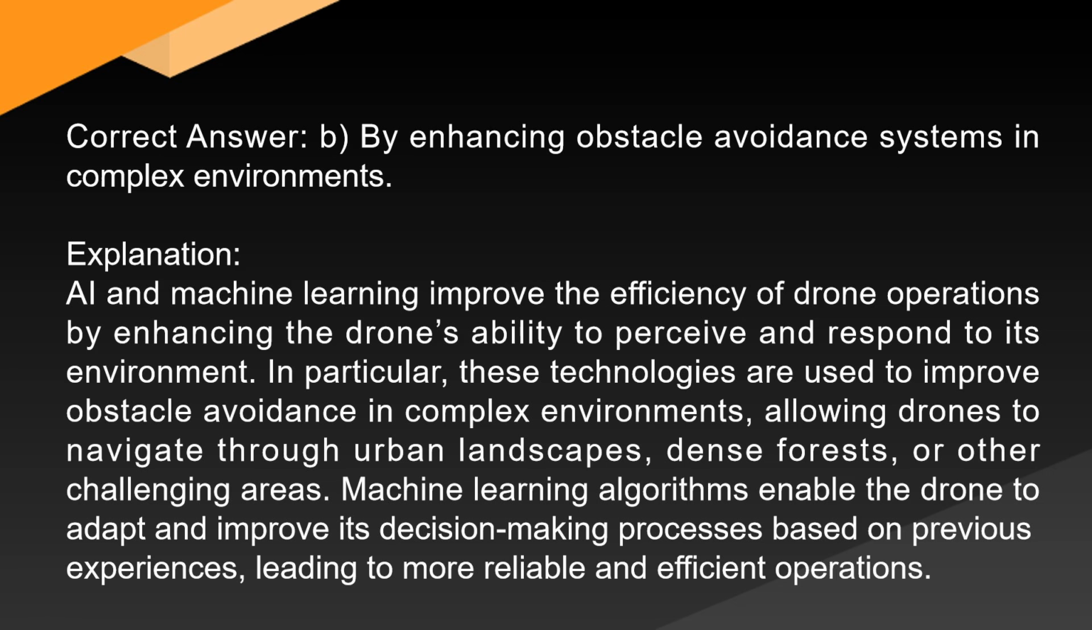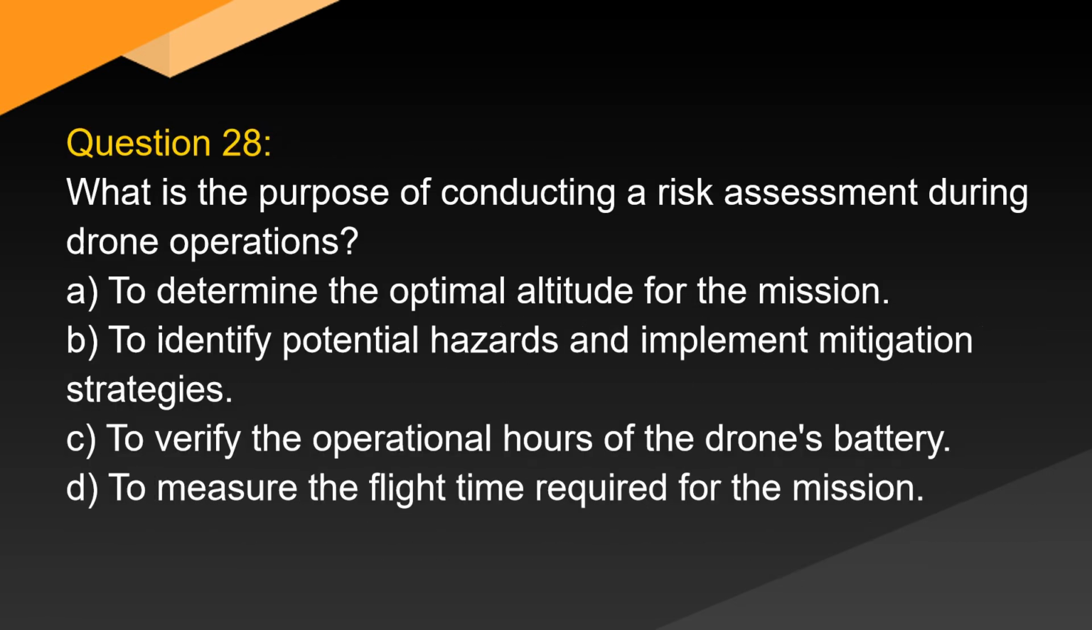Explanation. AI and machine learning improve the efficiency of drone operations by enhancing the drone's ability to perceive and respond to its environment. In particular, these technologies are used to improve obstacle avoidance in complex environments, allowing drones to navigate through urban landscapes, dense forests, or other challenging areas. Machine learning algorithms enable the drone to adapt and improve its decision-making processes based on previous experiences, leading to more reliable and efficient operations.